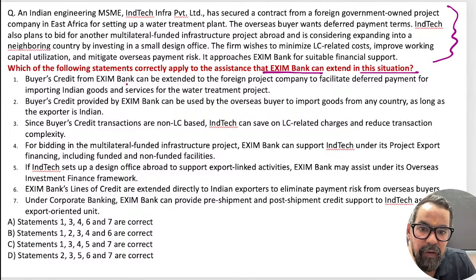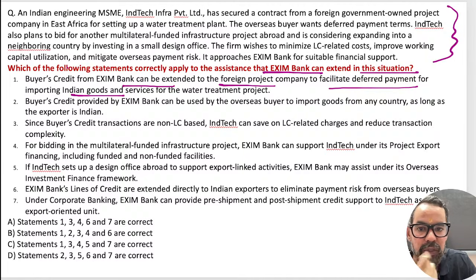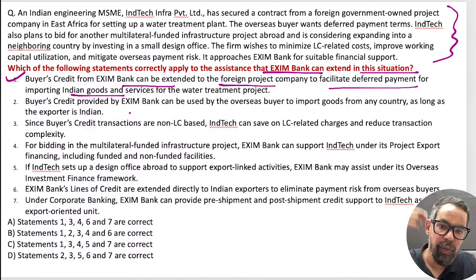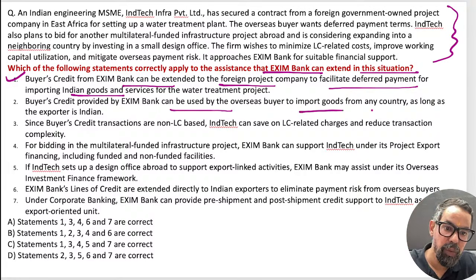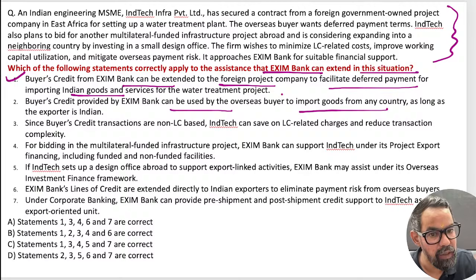So buyer credit from Exim Bank can be extended to the foreign project company to facilitate deferred payments for importing Indian goods and services for the water treatment project. Buyer credit from Exim Bank can be extended. Others should be correct, right? The second one: buyer credit provided by Exim Bank can be used by an overseas buyer to import goods from any other country. No, this is wrong. It is from India only, right?